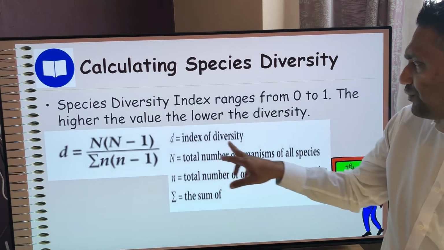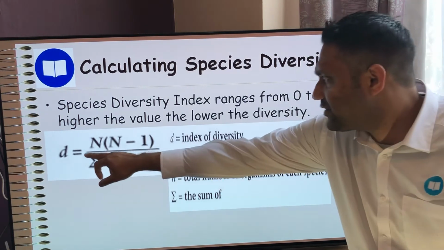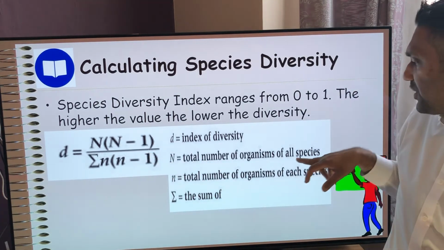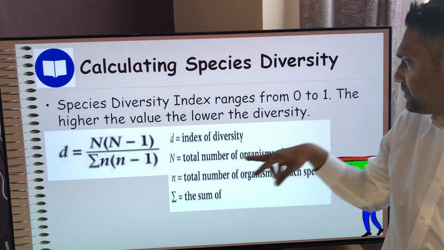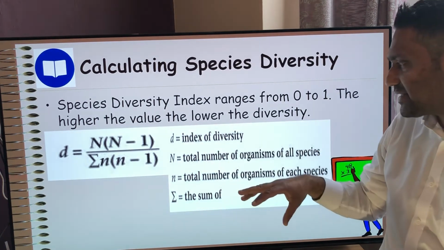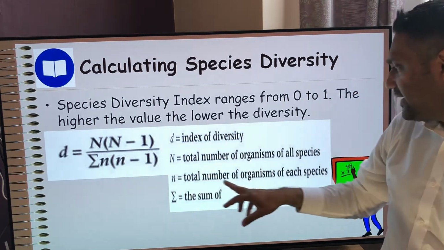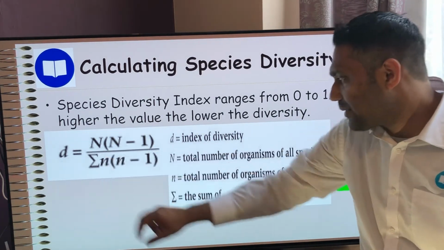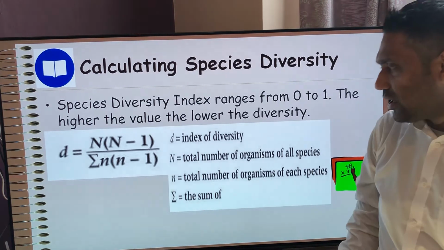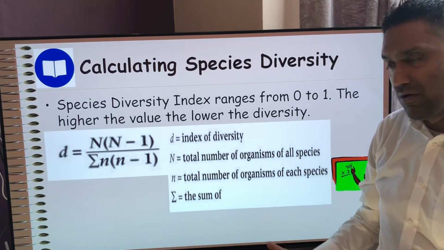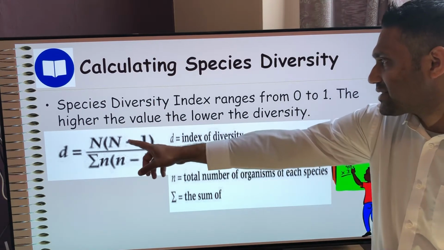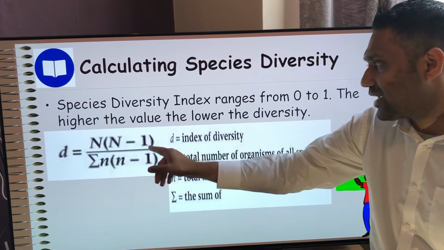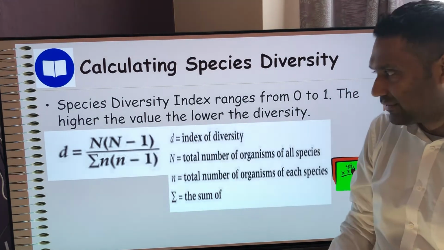So little d is your diversity index. The capital N is the total number of organisms of all species. The little n is the number of organisms of each species. And that shape there is a Greek letter, a capital sigma. It represents the sum of; you're adding them all up. So let's say you've got 50 organisms. You do 50, then you times it by 50 take away 1, so that'll be 50 times 49 for that bit there.